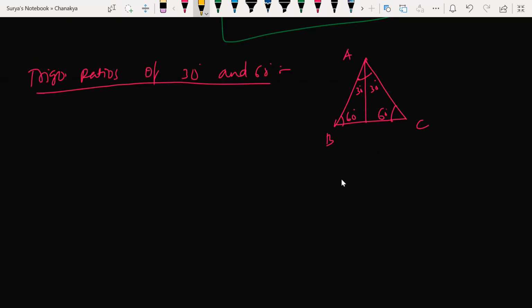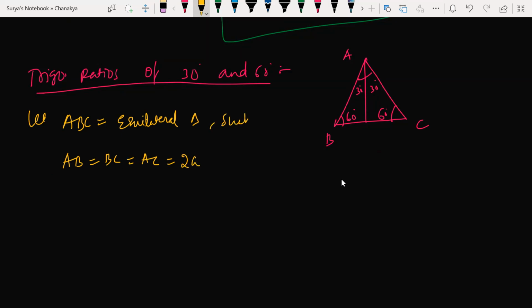So first of all, let ABC be an equilateral triangle. All right. Here AB, BC and AC, all sides will be equal. Getting my point? So can I consider each side as 2a, such that all the sides are equal? So I took it as 2a.